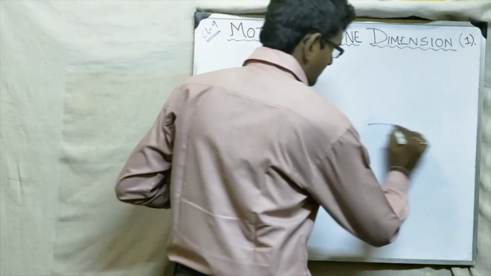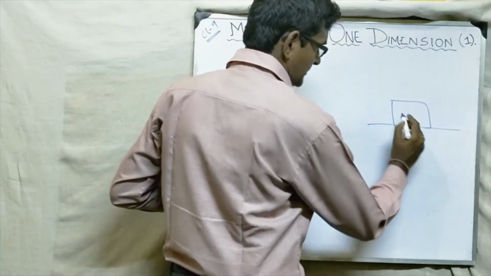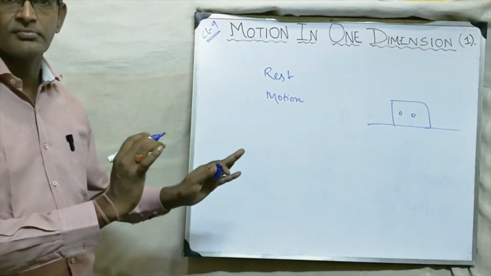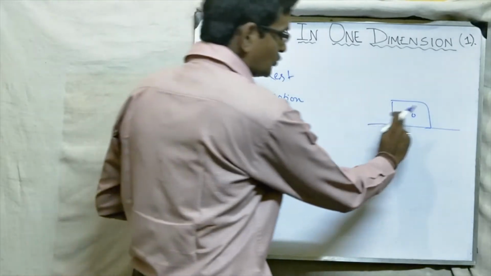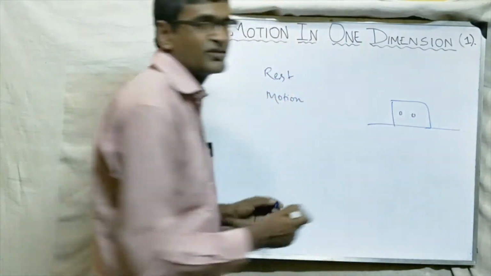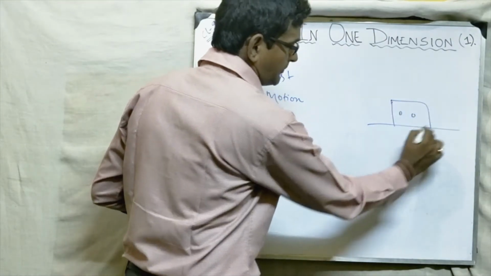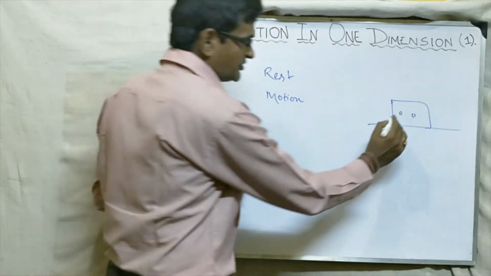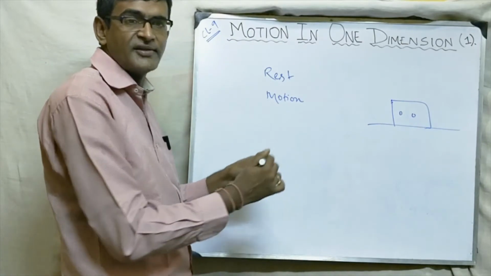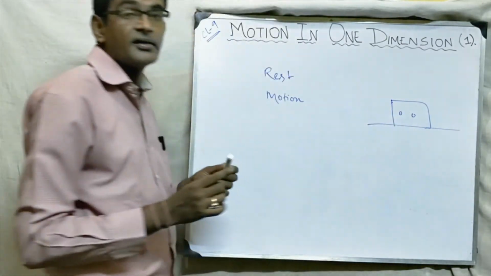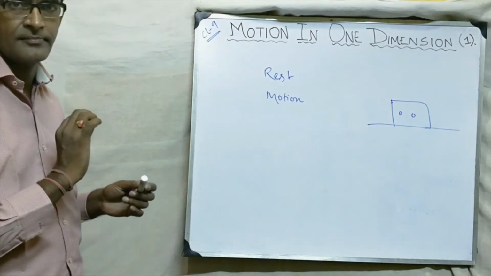So suppose this is the compartment of the train and these two persons are in the train, in the state of rest, because there is no relative change in position. The position of the man with respect to the train boundaries is constant. There is no change in position. So what will we say? That these two persons are in the state of rest.